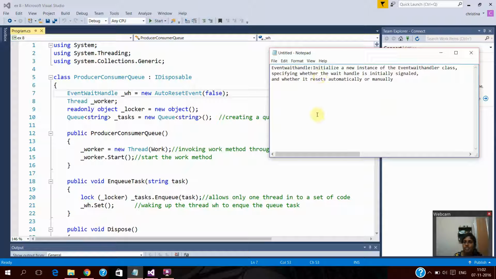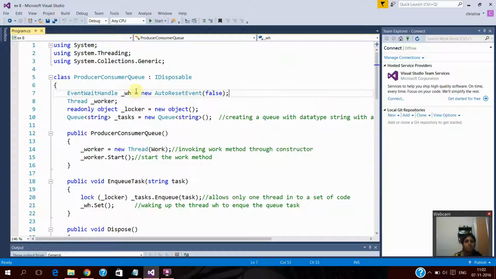EventWaitHandle means it initializes a new instance of the EventWaitHandle class, specifying whether the wait handle is initially signaled and whether it resets automatically or manually. Since EventWaitHandle is being used here, we include a concept called AutoResetEvent, and this boolean type